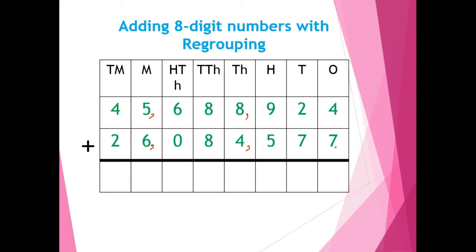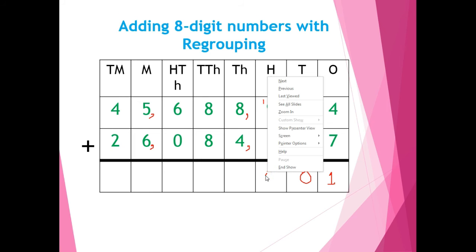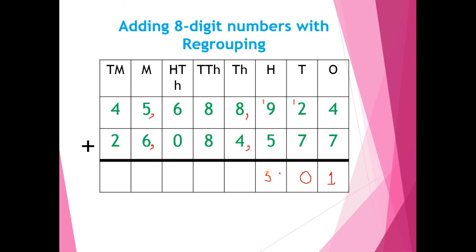4 plus 7, 11. So we write 1 here and we'll take 1 as a carry. Now we'll add the second column, the tens column. 2 plus 1, 3. 3 plus 7, 10. We'll write 0 over here and then write 1 over here. 9 plus 1, 10. 10 plus 5, 15. 5 here, and then we will write 1 as a carry here.